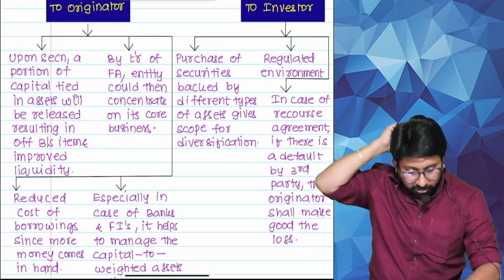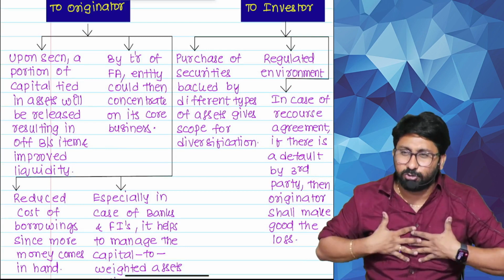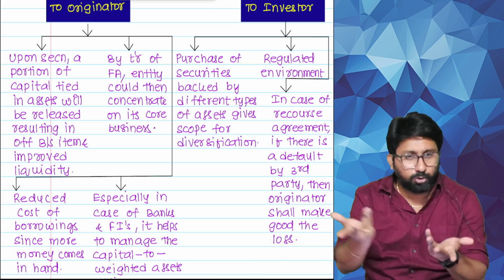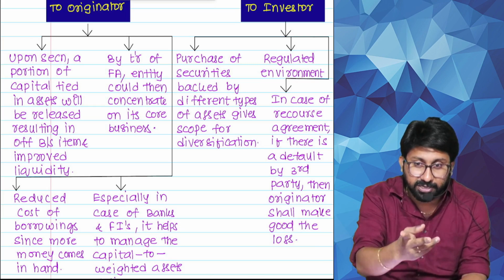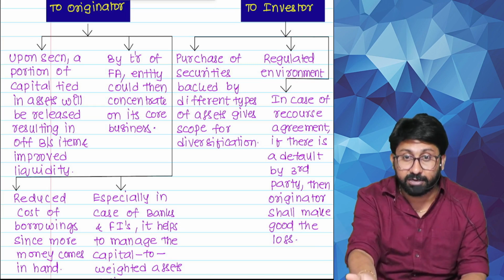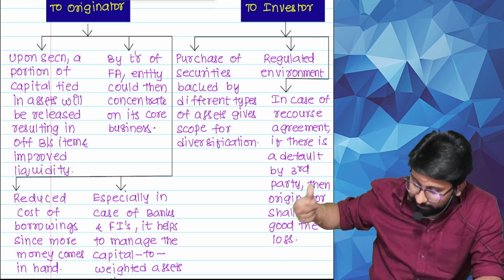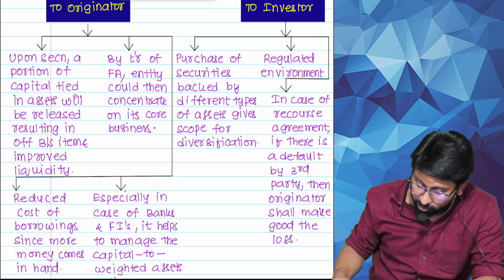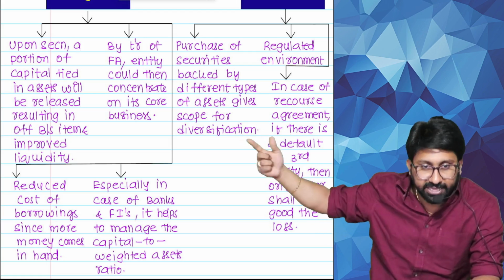Lastly, what is the advantage to the investor? Sir, I am a mutual fund company having excess funds and I don't know what to do. Now I can buy secured assets. Security is there, and the government is directly giving security. Purchase of security is backed by different assets. It gives scope for diversification and a more regulated environment because the act is there and courts are there.